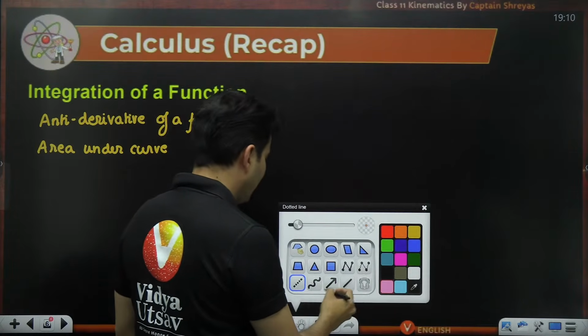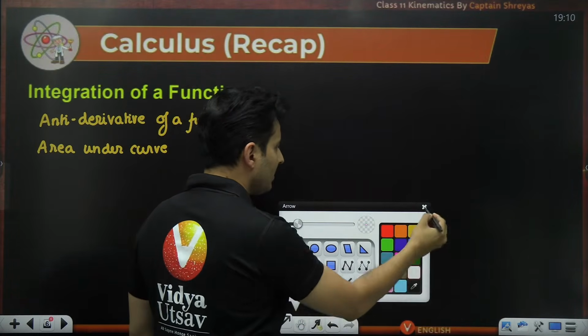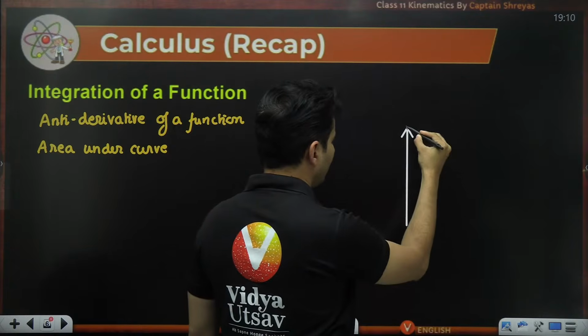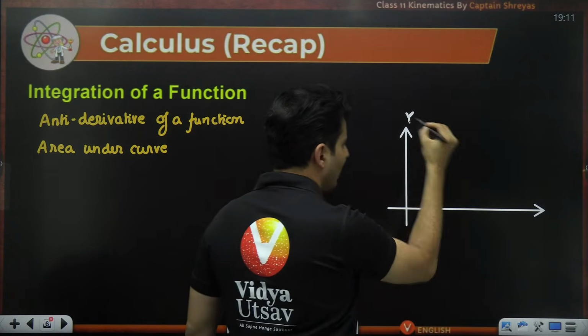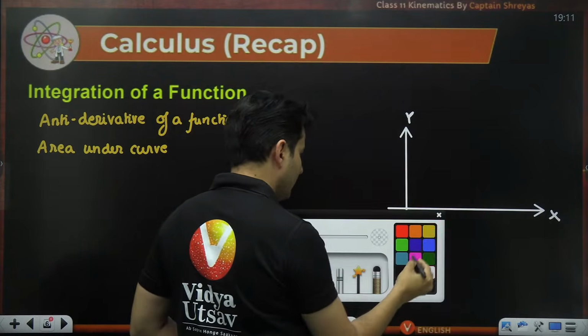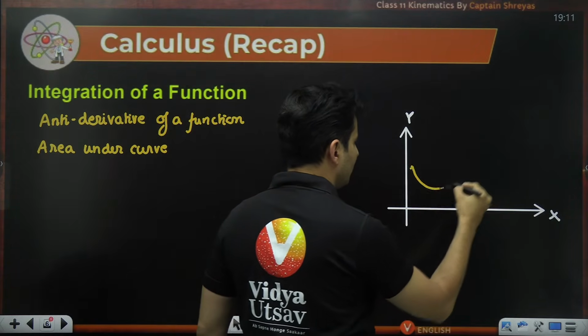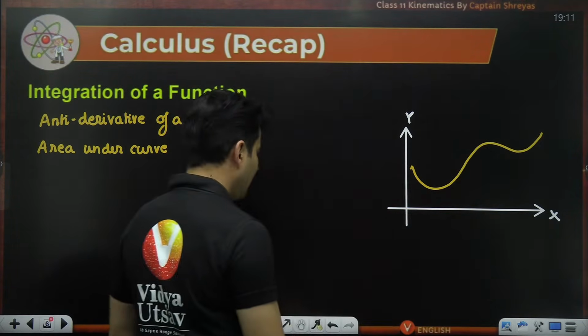So say for example, I have a graph of something. This is y-axis, this is x-axis. The graph goes something like this. Okay.